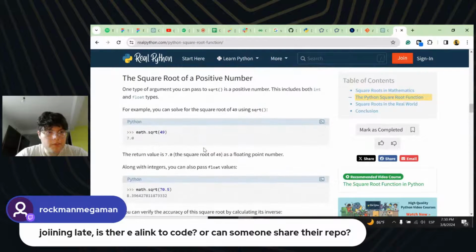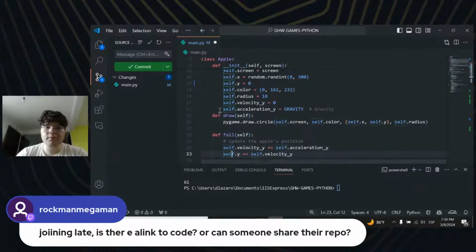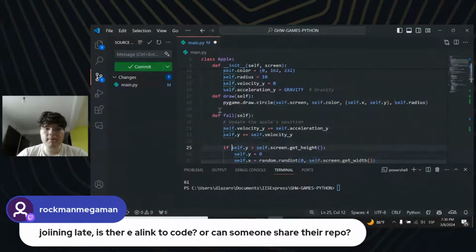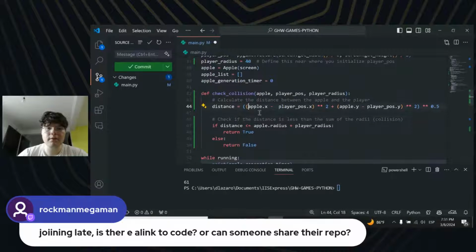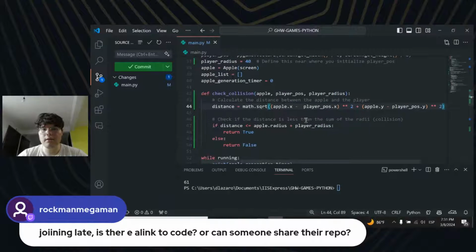Yeah, square root. It is actually math, and we need to import math. Import math, and instead of doing this, we should be doing math.sqrt of this stuff, and we should be erasing this. And yeah, I guess this is correct.